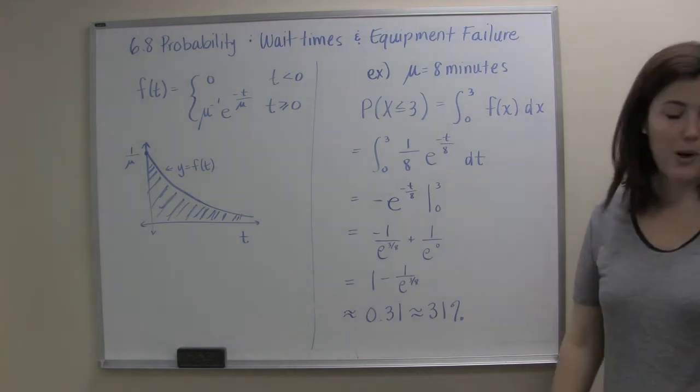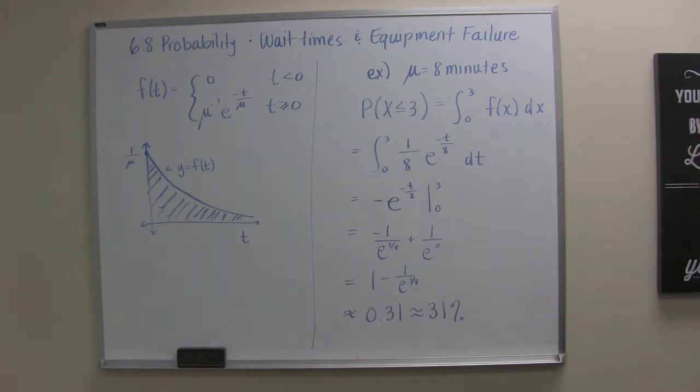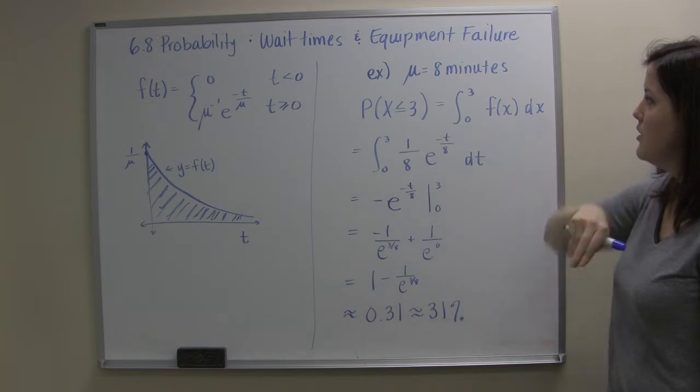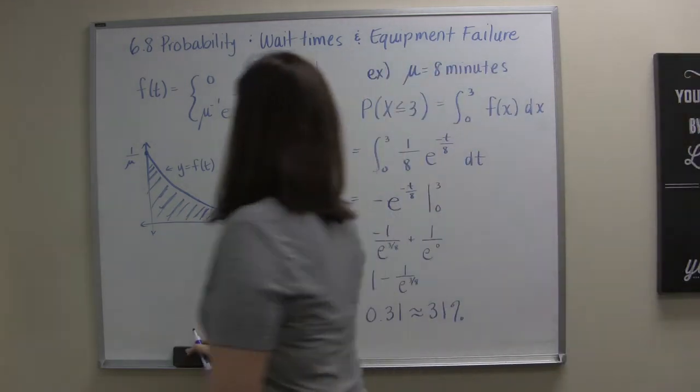So let's continue with this problem. And the next part of the problem asks us, what's the probability that someone waits more than 10 minutes? And again, we might expect that probability to be small because the average wait time is 8 minutes. So let's talk about that.